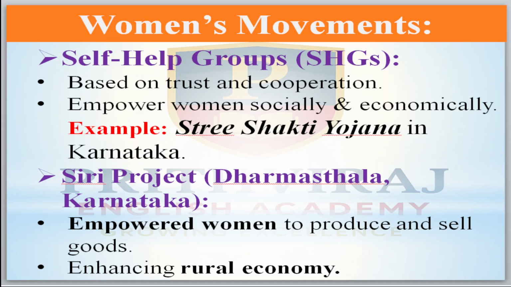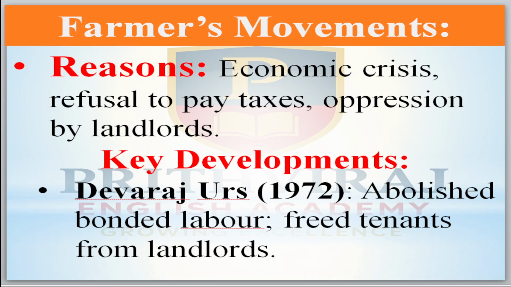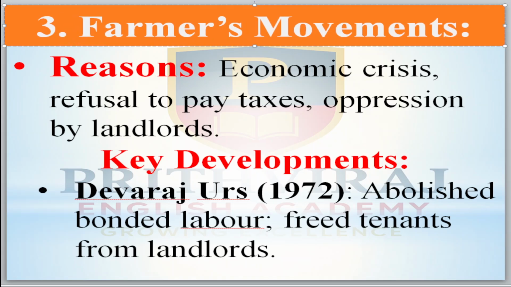Examples: Stree Shakti Yojana in Karnataka, and the Shri Project Dharmasthala, Karnataka, empowered women to produce and sell goods, enhancing the rural economy also. Farmers movements. Third one is the farmers movement. Reasons are economic crisis, refusal to pay taxes, and oppression by the landlords. Key developments: Devaraj Urs, 1972, abolished bonded labor. Bonded labor means what? Jeetadalu Paddhati. And freed tenants from the landlord. Tenant means those who got a loan from the landlords.